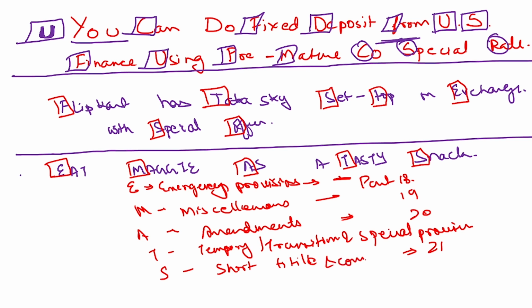And then you have the last one, snack, S, which talks about short title and commencement. In the majority of legislations, you find short title and commencement as the very first part of that legislation. But in the constitution, it is perhaps the last part where it has been mentioned. This also talks about the repeals that have been done in the constitution itself, and this is part 22 of the constitution.